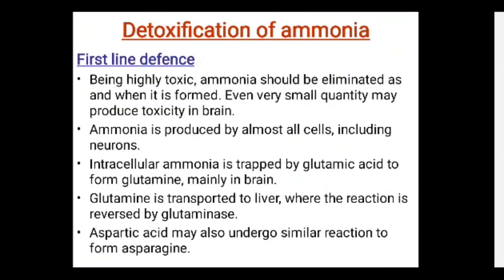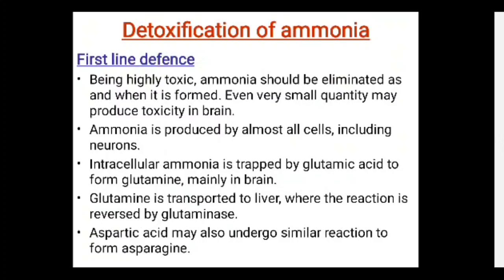Now the detoxification of ammonia. Detoxification is a very necessary reaction in our body, and it is the first line of defense for our body. Being highly toxic, ammonia should be eliminated as early as possible when it is formed. Even a very small quantity may produce toxicity in the brain, so it is necessary to remove it from our body. Ammonia is produced by almost all the cells including the neurons. The intracellular ammonia is trapped by glutamic acid to form glutamine, mainly in the brain.